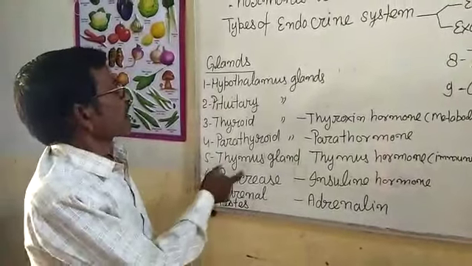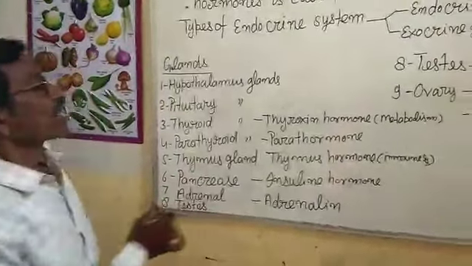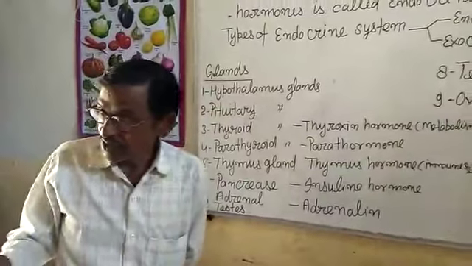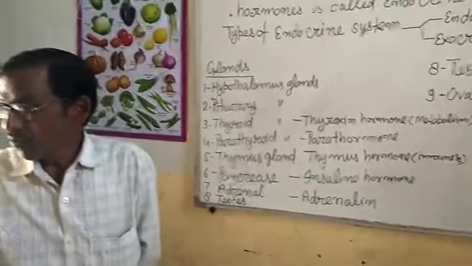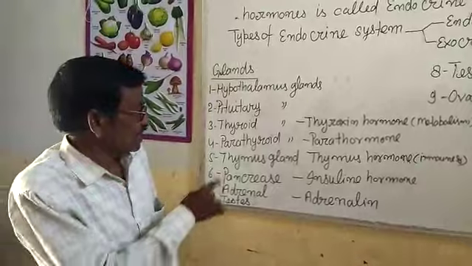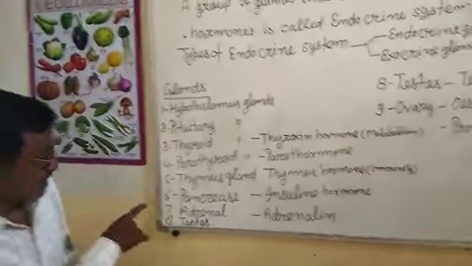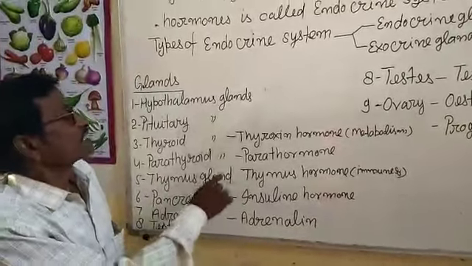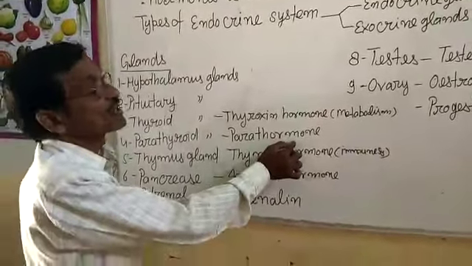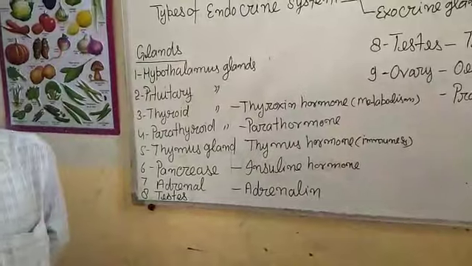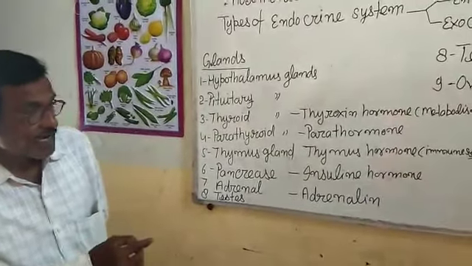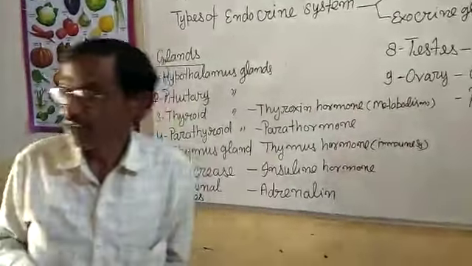Next gland is the parathyroid gland. Parathyroid glands are four in number. They are embedded in the thyroid gland. Their function: the parathyroid glands secrete parathormone, which controls the phosphate and calcium level in our body.